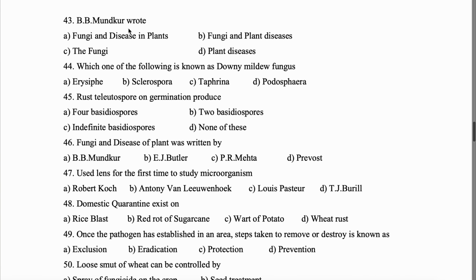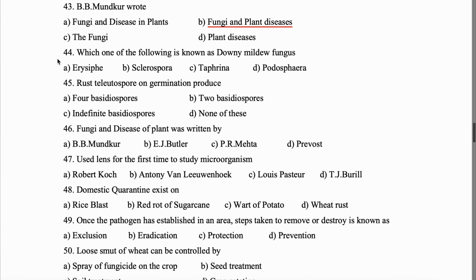43. B.B. Mundakar wrote. Now all of us get confused between these two examples, right? Option A and option B. So it might be fungi and diseases in plants, or else it will be fungi and plant diseases, correct? So just try to remember one of the examples, then you will get to know the other. So B.B. Mundakar wrote the book Fungi and Plant Diseases. So the alternative, fungi and diseases in plants, it is written by E.J. Butler. Next, 44. Which one of the following is known as downy mildew fungus?